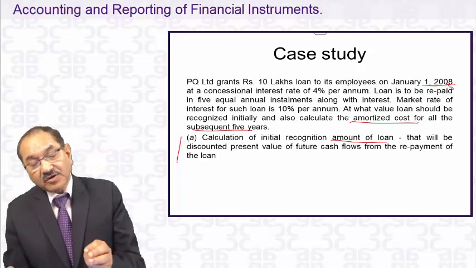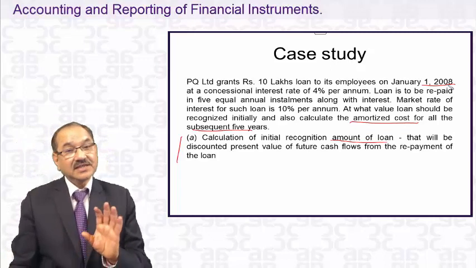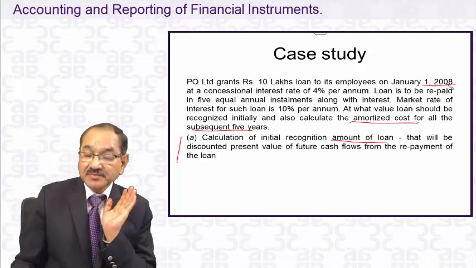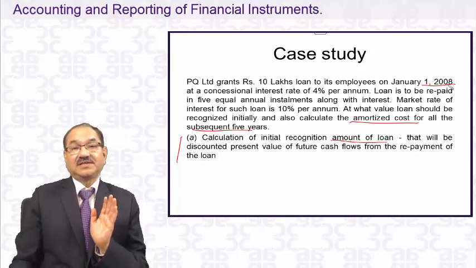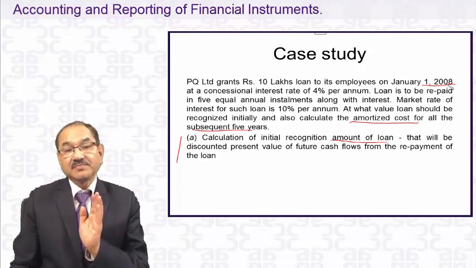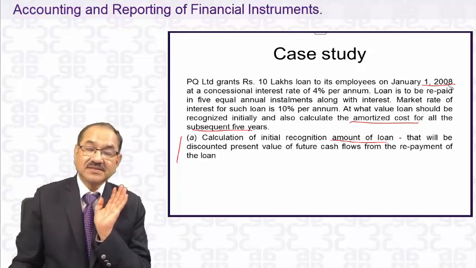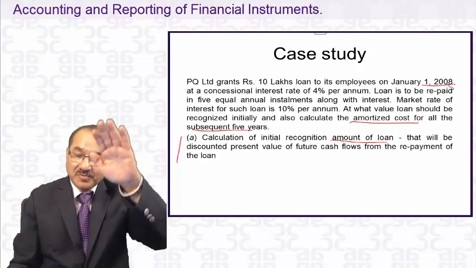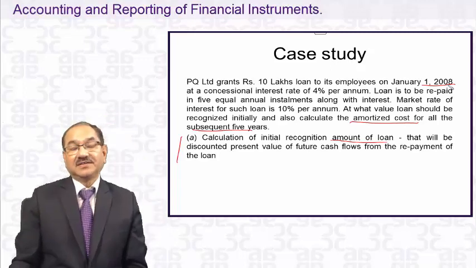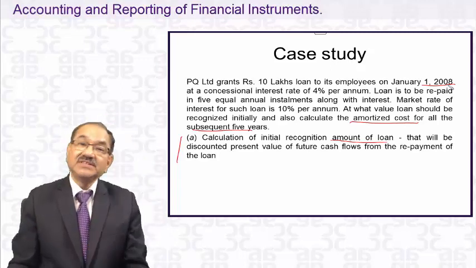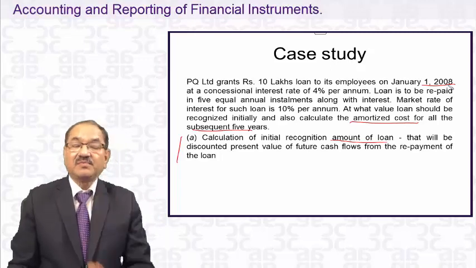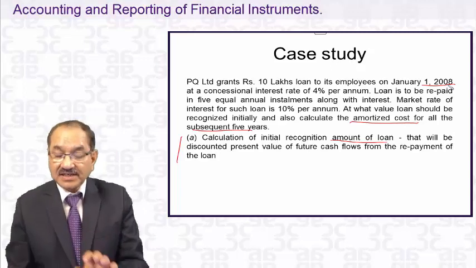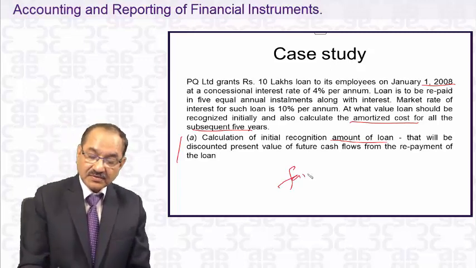Now the 10 lakhs of loan is at a concession rate. Certainly its fair value is not 10 lakhs. If the market rate of interest is 10%, it must have been given at 10%, then fair value would have been 10 lakhs. But if you are giving it at 4%, then fair value will certainly be less than 10 lakhs. Our principle for a financial asset is that initially the financial asset will be recorded at fair value.